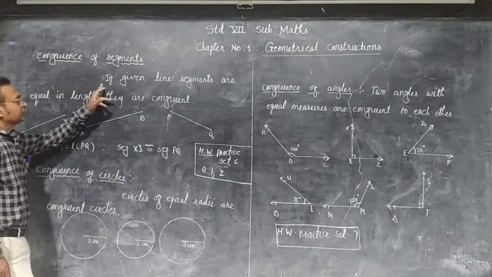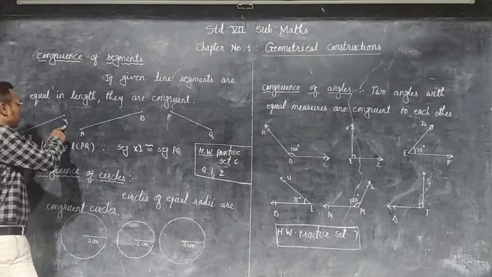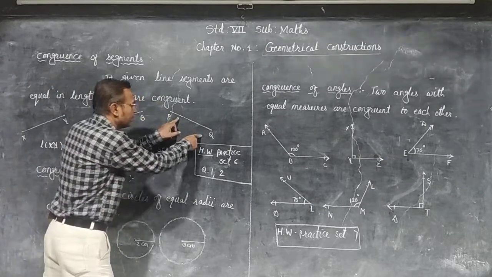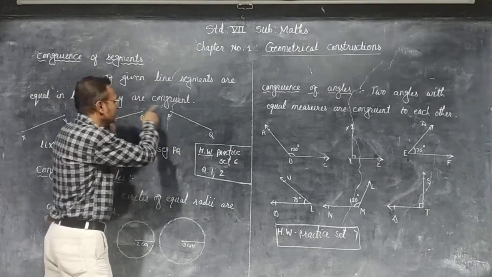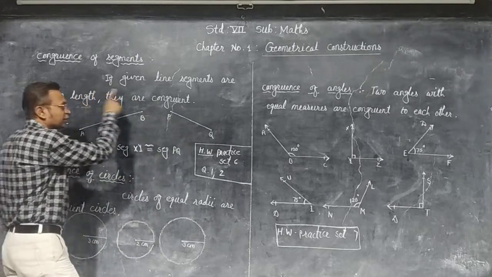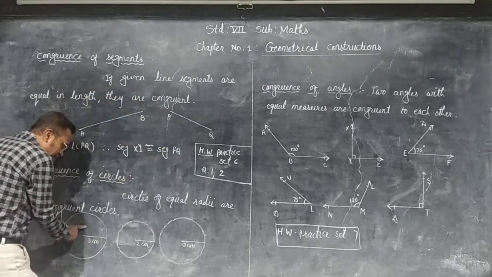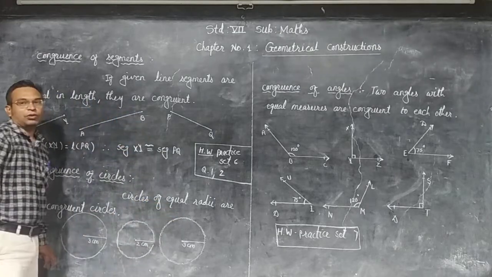In the segments also, if we put segment XY on segment PQ, they exactly fit because lengths are equal, and therefore these segments are congruent. Here the first circle and the third circle are congruent.